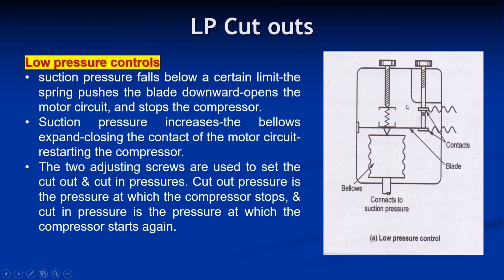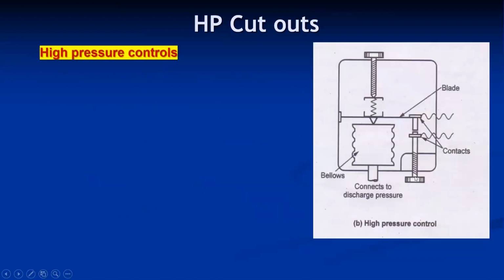Cutout pressure is the pressure at which the compressor stops, and cut-in pressure is the pressure at which the compressor starts again. So it mainly works depending upon the variation in suction pressure. If the suction pressure falls, the bellow contracts and the circuit breaks. If the suction pressure increases, the bellow expands and closes the contact of the motor circuit. This is how a simple layout of an LP cutout works.